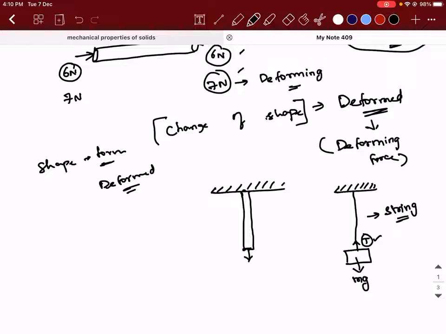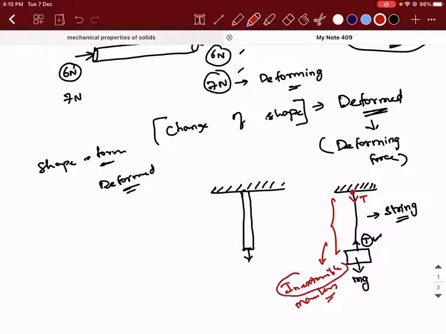Is that right? So what will happen to this tension at this point? What will be the value of tension at this point? It has to be T, but now in the downward direction. Is that right? Okay, but when will these two values be the same? I told you another important parameter also. There are two conditions to be satisfied by the string. What are they? One is it should be massless, and it is